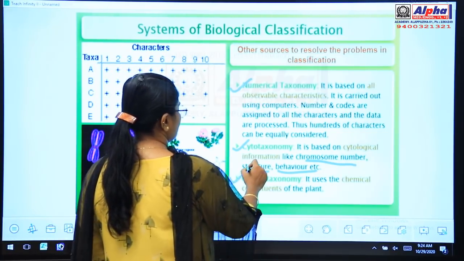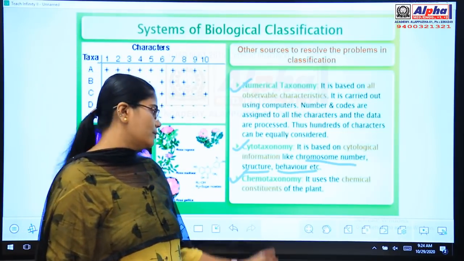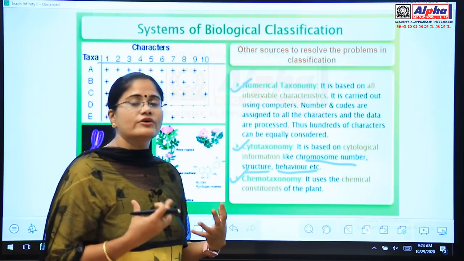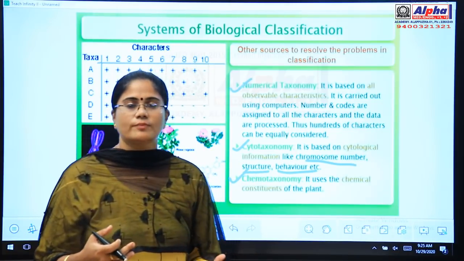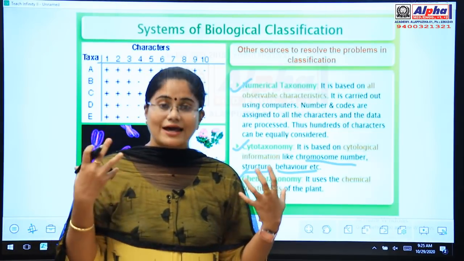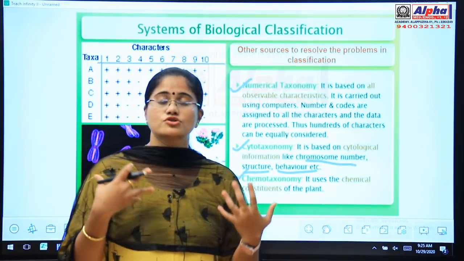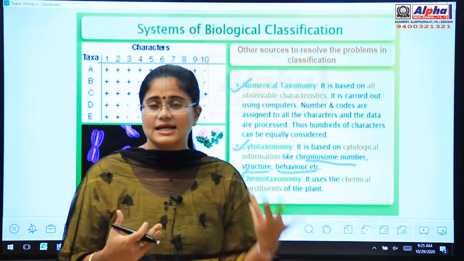And the last one is chemotaxonomy. What is that, children? Chemotaxonomy means the study of chemical compounds. That means it uses the chemical constituents of the plants. We studied what the chemical constituents of the plant are. The plants have phytochemicals or phytohormones, the plant hormones like auxin, gibberellin, cytokinin, abscisic acid and ethylene.